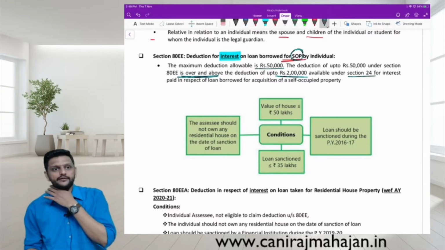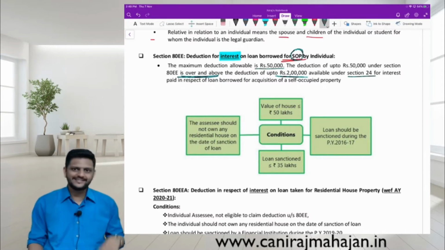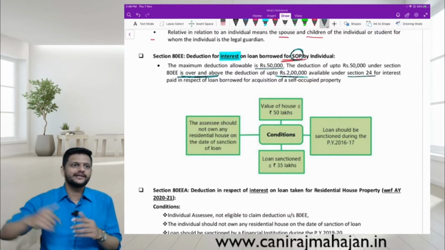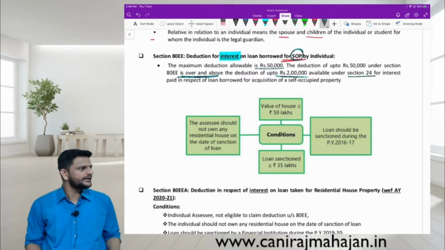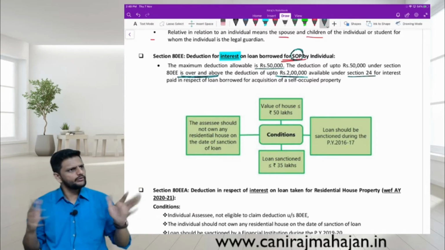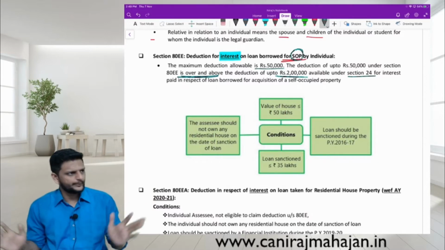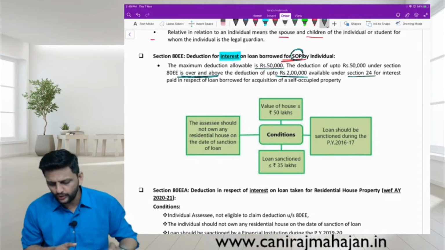That stamp duty paid was allowed as 80C deduction, and stamp duty paid is also cost of acquisition. So again you are claiming it as indexed cost of acquisition. So you can claim double deduction over here also. Now they have clarified that 24B and 80EE will be separate. Are you following or no? So only if by chance